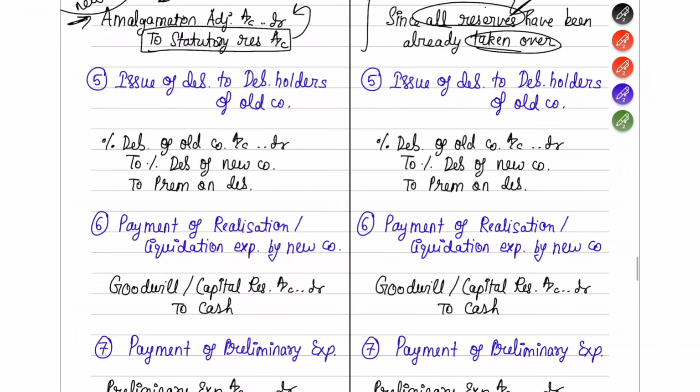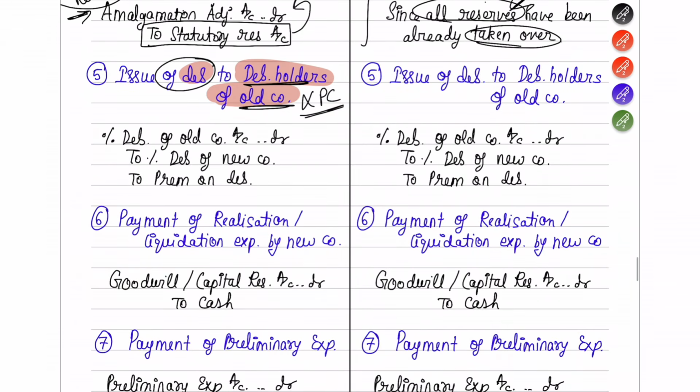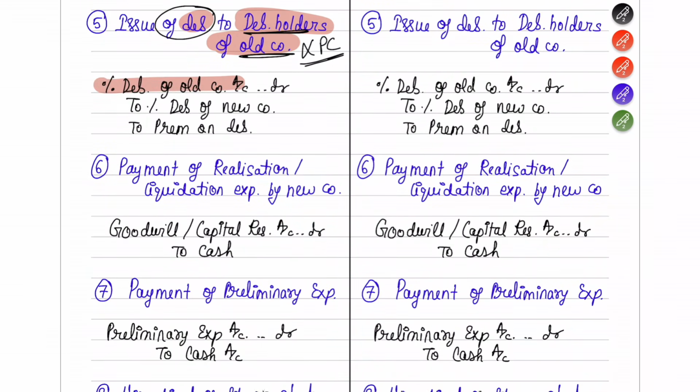Okay, got it. Next is entry number 5. If for the debenture holders of the old company you are issuing some kind of debentures, because they are not the owners, they will not come under PC. They have to be settled separately only. So to the debenture holders of the old company, if you are issuing some debentures, you have to write an entry again. You are paying them in the form of debentures of the new company. On that, if you are paying some premium also, you can write that. Any premium on redemption, if you are giving, that also you can write here. Okay, so I hope you understood this.